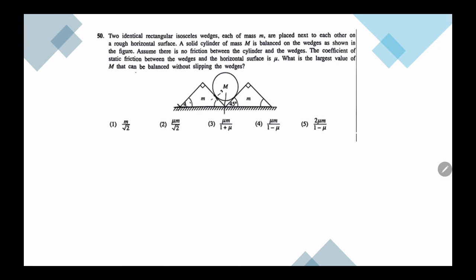What is the largest value the wedge can balance without slipping? So let's consider only one of the balls. If you take this mass, you have reaction forces R and R. This angle over here is 45 and here the weight is mg.